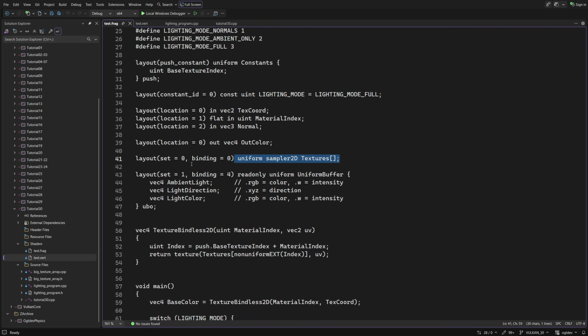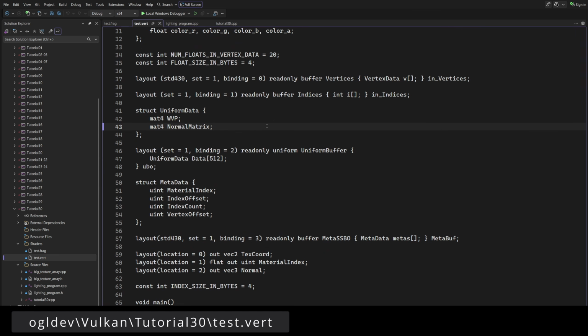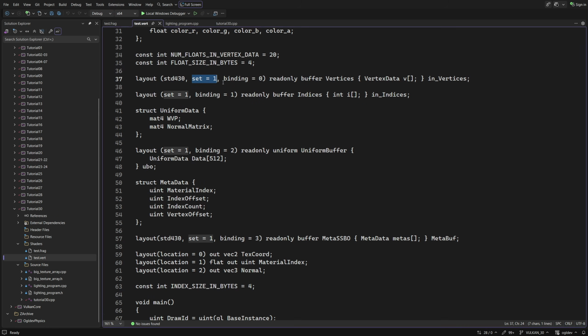Also notice that the texture array is on binding point 0 on set number 0. The uniform buffer moved to set number 1, binding point number 4. In the vertex shader, we can see that all the resources are also on set number 1, binding points 0, 1, 2, and 3. Okay, same resources on two different sets instead of one.